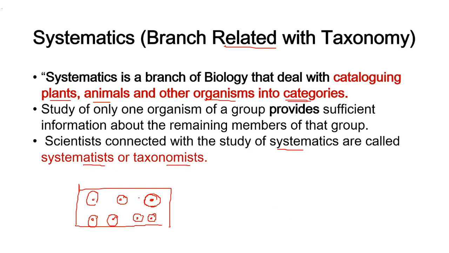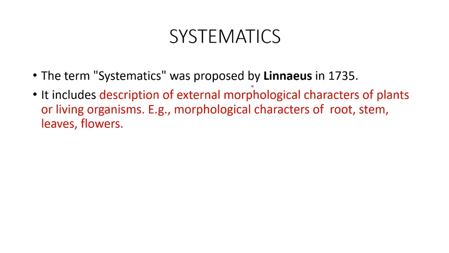The word systematics was first proposed by Linnaeus in 1735, and it most importantly deals with external morphological characteristics, that is, how an organism looks, its appearance. For example, the morphological characteristics of root, stem, leaves and flowers.